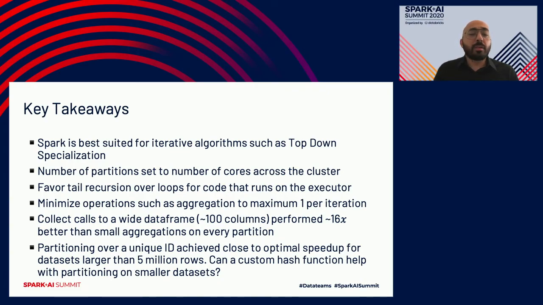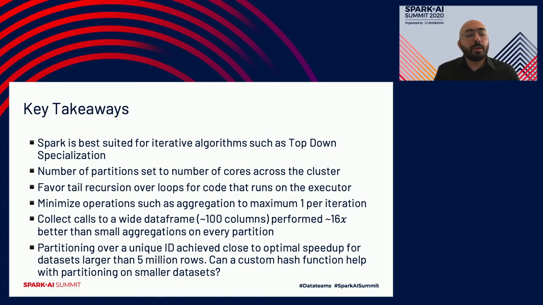The third point did not really have a significant improvement in my runtime or my performance, but it was significant enough to put it down. If you're familiar with Scala's tail recursion, there's a lot of optimization that comes with tail recursion over loops for the code that runs on the executor. So in my implementation, for any iteration that runs on a Spark executor, I used tail recursion instead of for loops. And also from a developer perspective, tail recursion is more fun to work with than boring for loops, I guess.